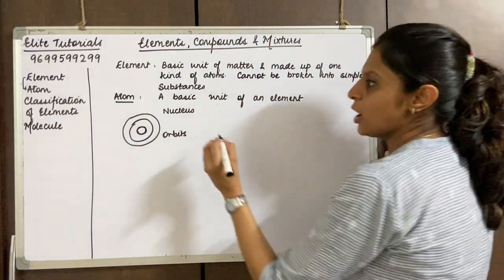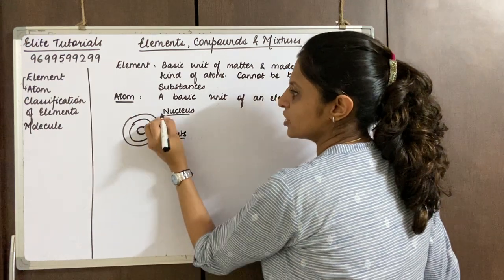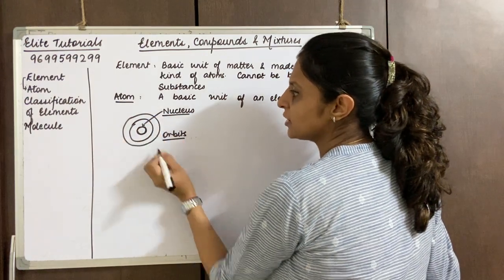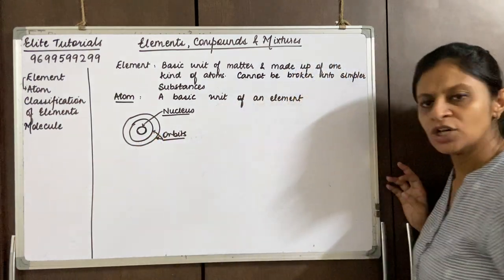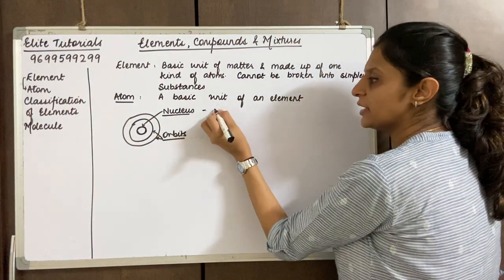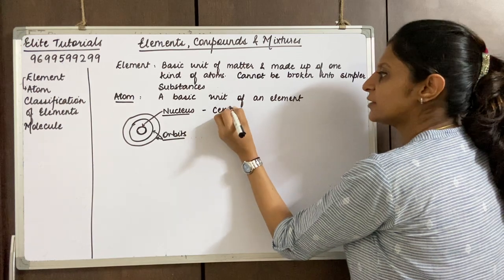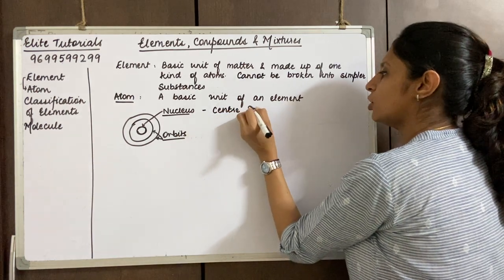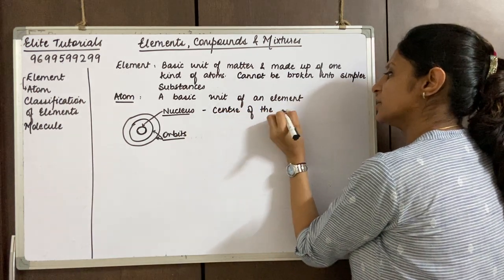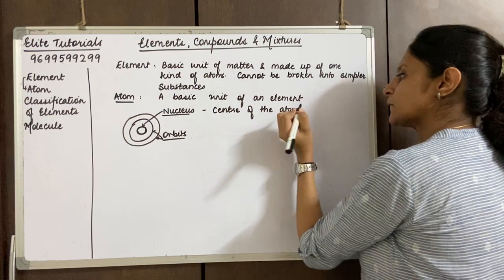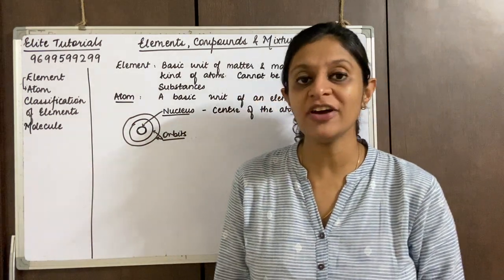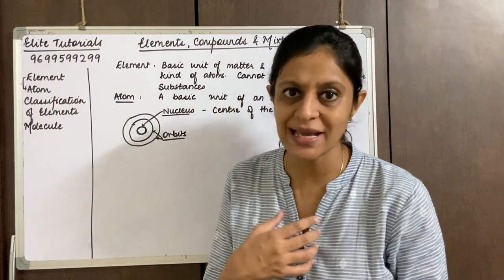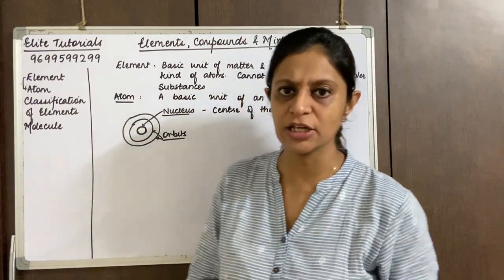Now what is present in the nucleus? The nucleus is the center part and orbits are the shells. So I can say the center of the atom is called the nucleus. We very well know that protons and neutrons are present in the nucleus.